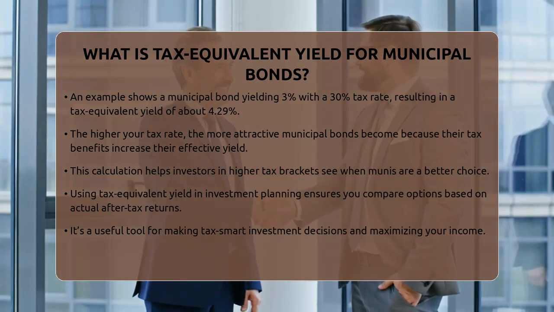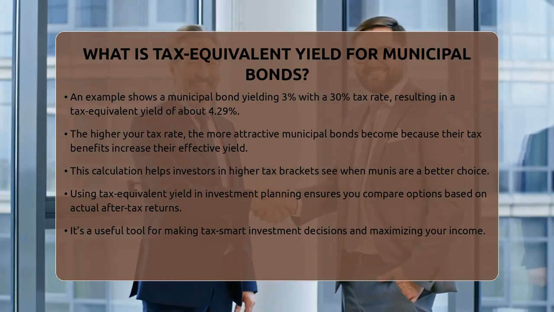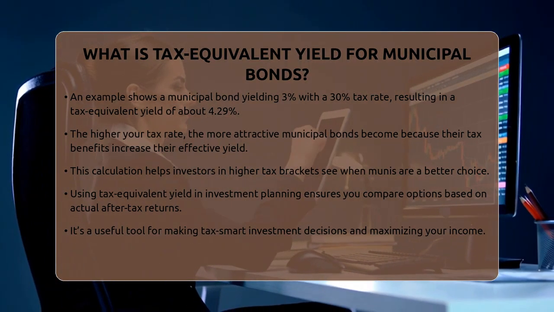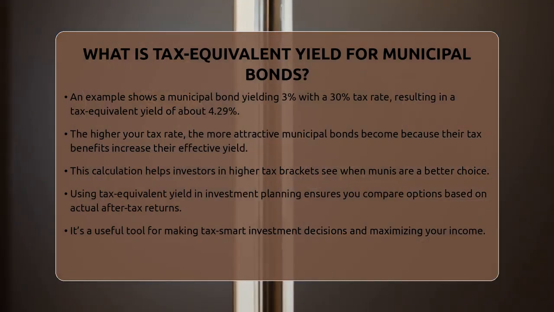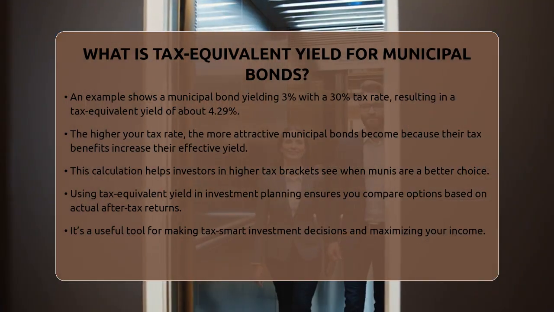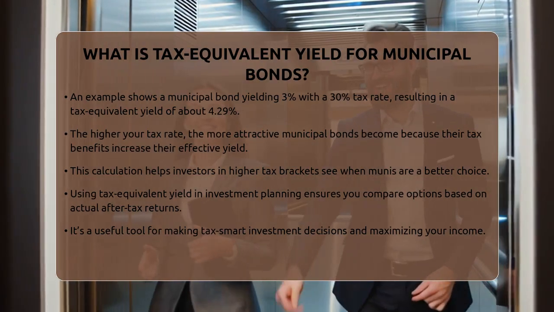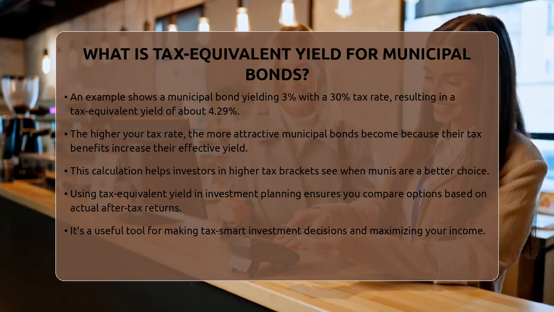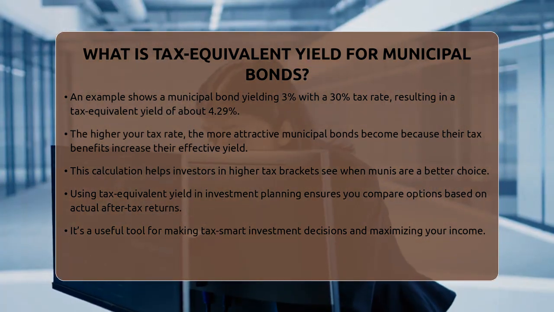When building an investment plan, it's smart to consider your marginal tax rate and use the tax equivalent yield to compare municipal bonds with other fixed income options. This way, you can see which investment gives you the best after-tax return. It's a key part of tax-smart investing, helping you keep more of your money working for you.